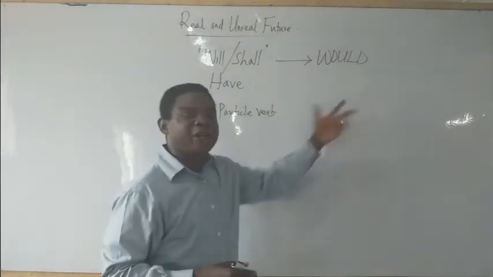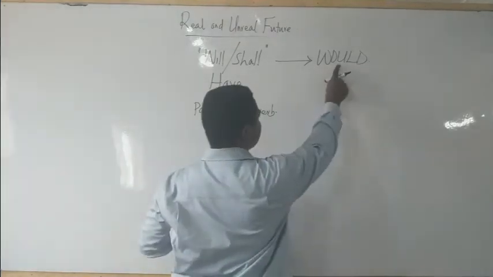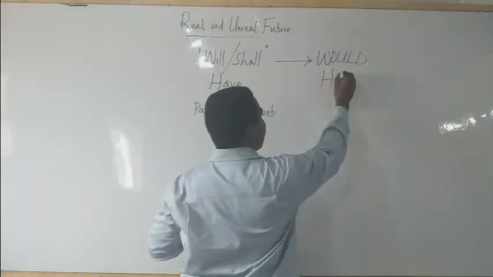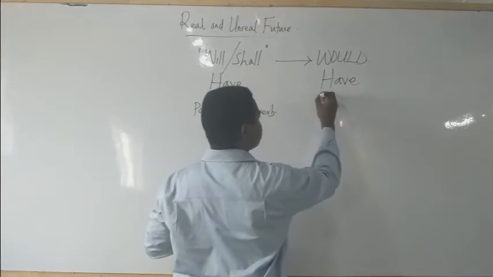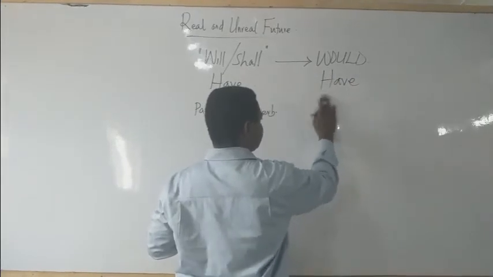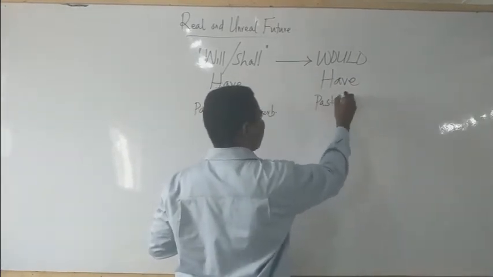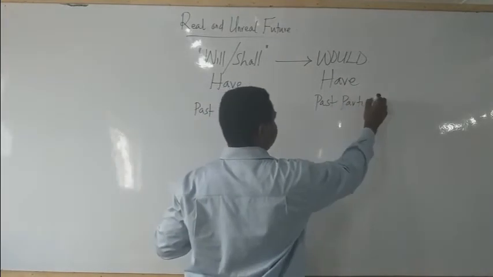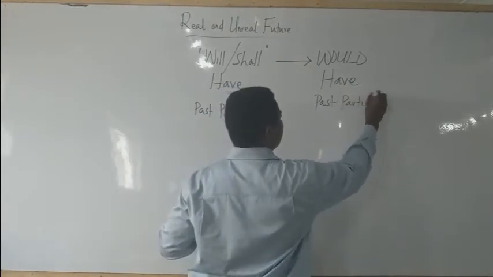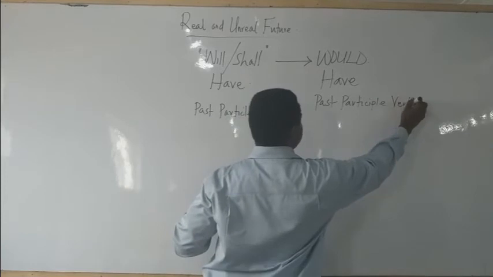Then for unreal expression, it will be would, followed by have, plus a past participle verb, which you call perfect tense.